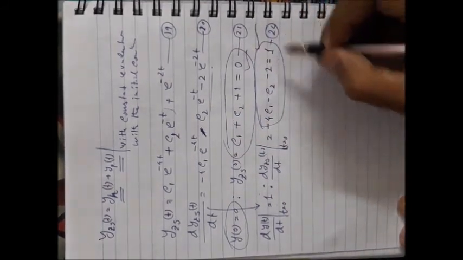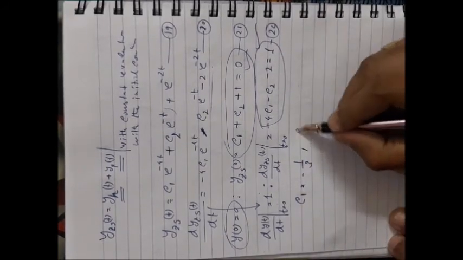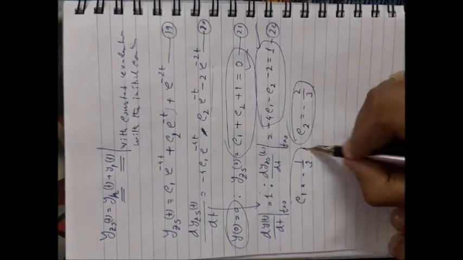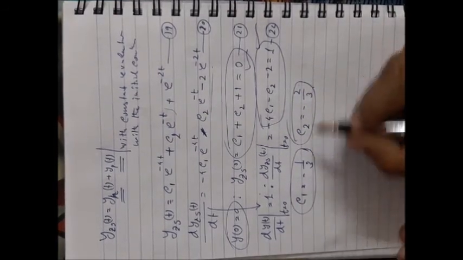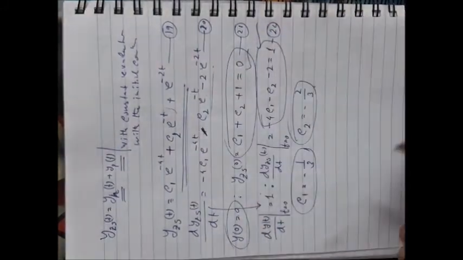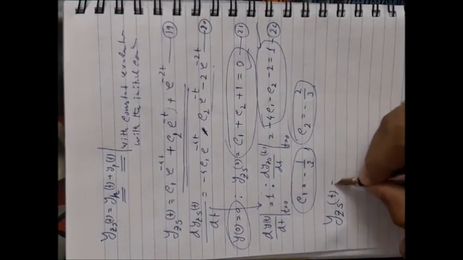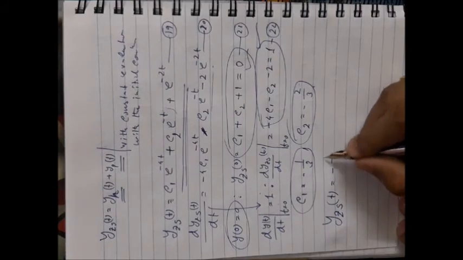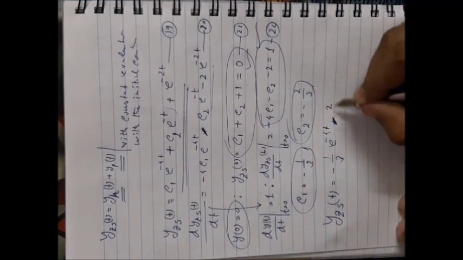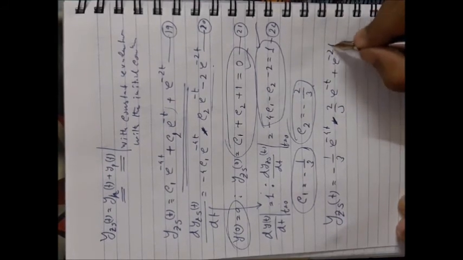If you solve them, you will obtain c1 as minus 1 by 3, c2 as minus 2 by 3. You will obtain these two, and by putting these c1 and c2 values in the yzs solution, that means the zero state solution, you can have the complete zero state solution. Minus 2 by 3 e to the power minus t plus e to the power 2t.